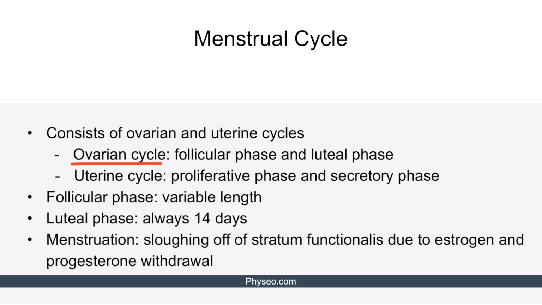The ovarian cycle consists of follicular and luteal phases, while the uterine cycle consists of proliferative and secretory phases. The follicular phase has a variable length, while the luteal phase always lasts 14 days. Menstruation itself is sloughing off of the stratum functionalis of the endometrium due to estrogen and progesterone withdrawal. Let's see a graphical representation of the menstrual cycle and discuss it further on the next slide.